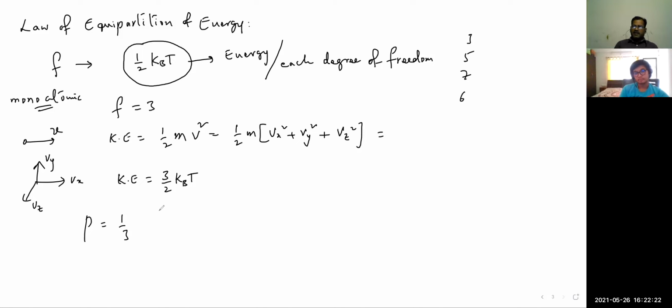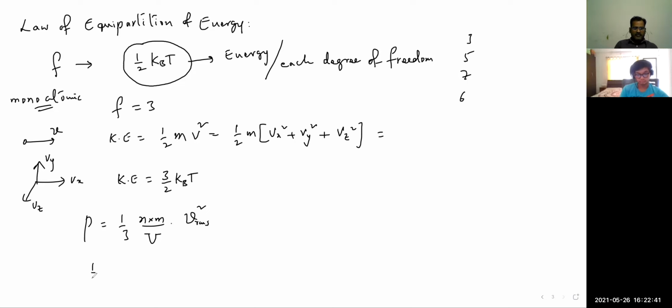Pressure formula, the central formula for the kinetic theory of gases: P = 1/3 N m by volume into V_rms square. This is the standard formula. From this only you can derive any formula in the kinetic theory of gases.